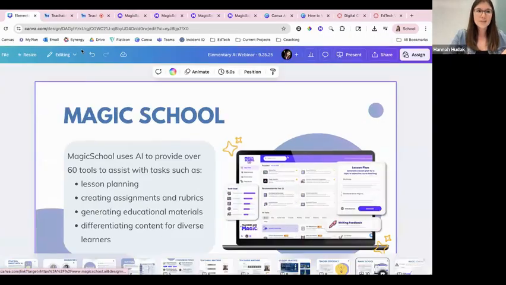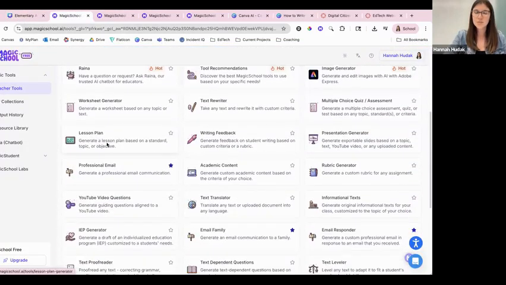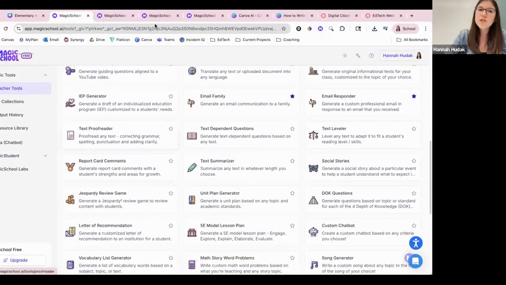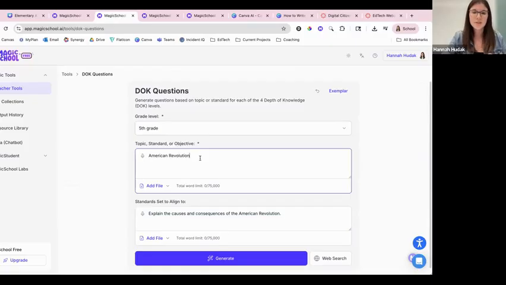Now, as we mentioned, when we first go on to Magic School, you will see there are over 60 tools to explore, but we are just going to model two of them for you today. The first one we would like to model is our DOK questions. Here, you are able to put in your grade level. For this example, we have fifth grade, the topic that you are studying, American Revolution, and then the standards that you would like to align it to.